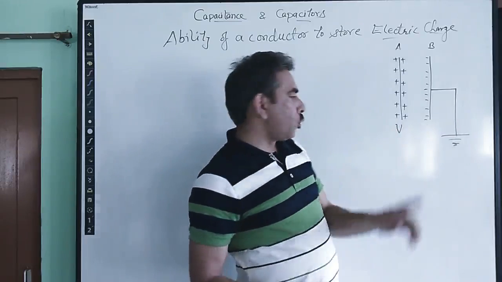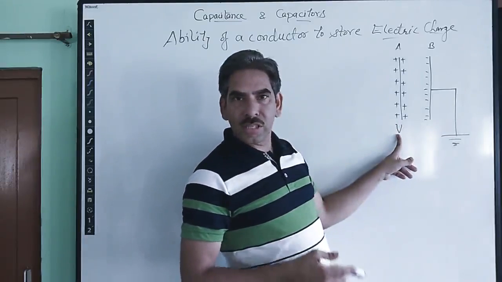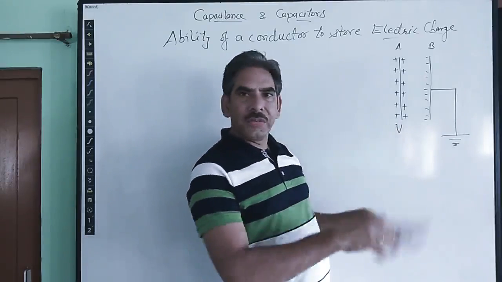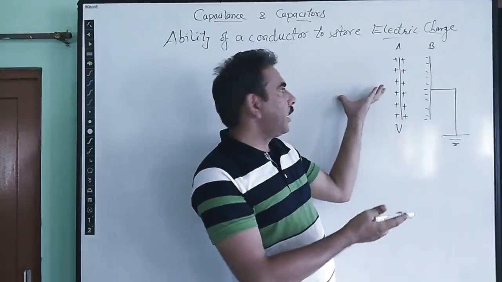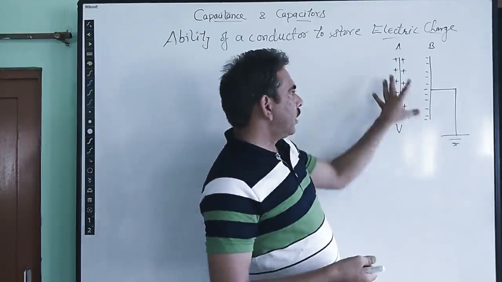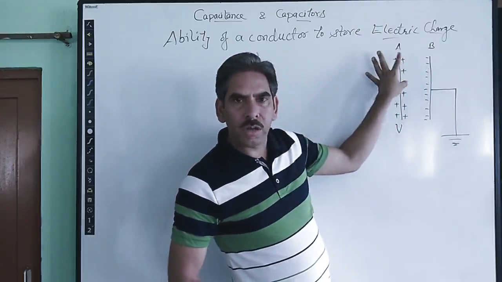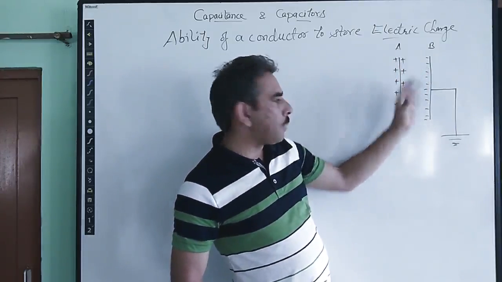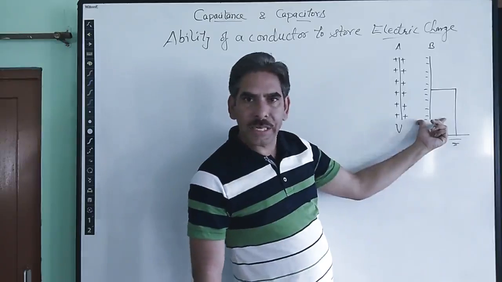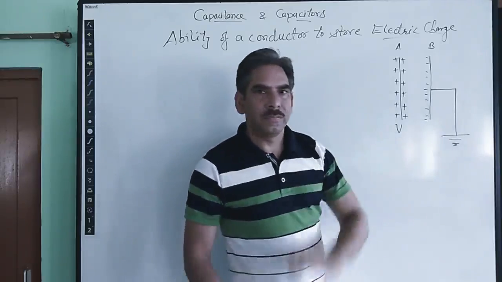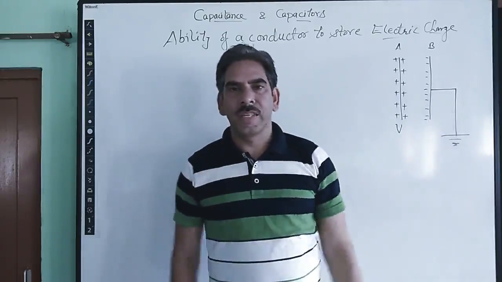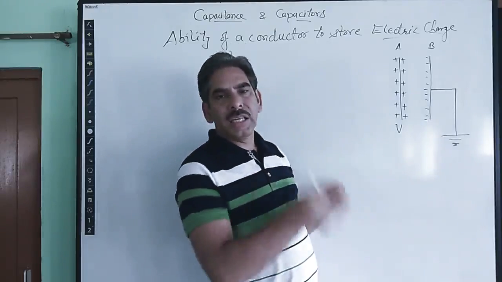That means to make its potential again the same value V, we can give a large amount of charge to plate A. So overall, the capacity of the conductor, plate A, has increased by bringing an identical neutral plate which is earthed, so that its capacitance is increased by a large amount.